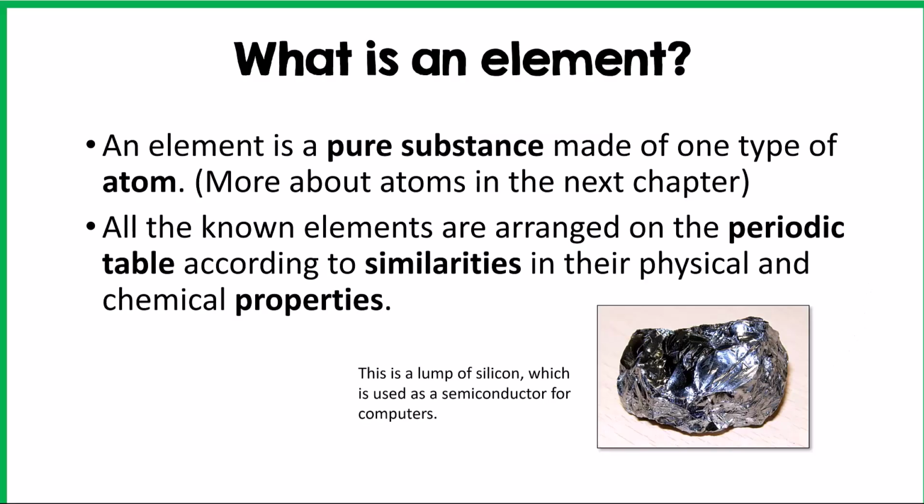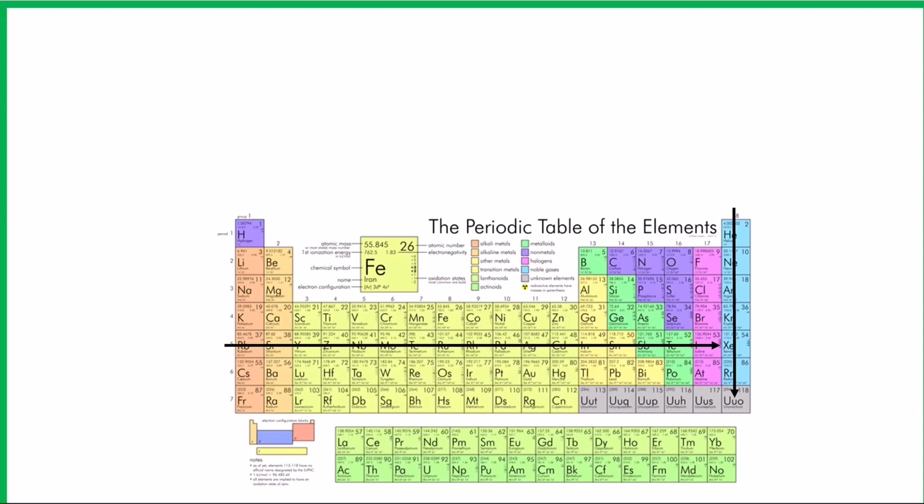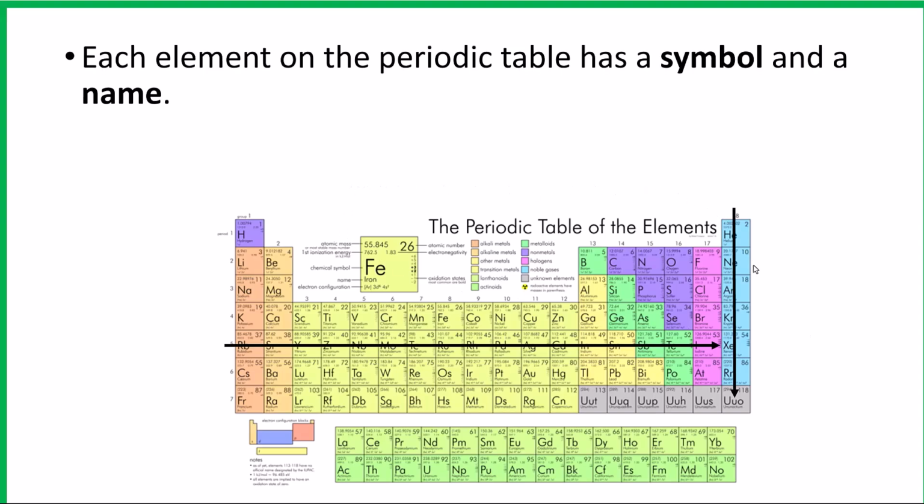This is a lump of silicon, which is used as a semiconductor for computers, and silicon is an element that can be found on the periodic table. So here's the periodic table. And each element on this periodic table has a symbol and a name. Here's silicon, for example. Its symbol is Si, and the name is written underneath it. Your periodic table may look different than this, but the elements are all going to be in the same location. The information in the block may be rearranged a little bit depending on the table, but each element is still in the same location.